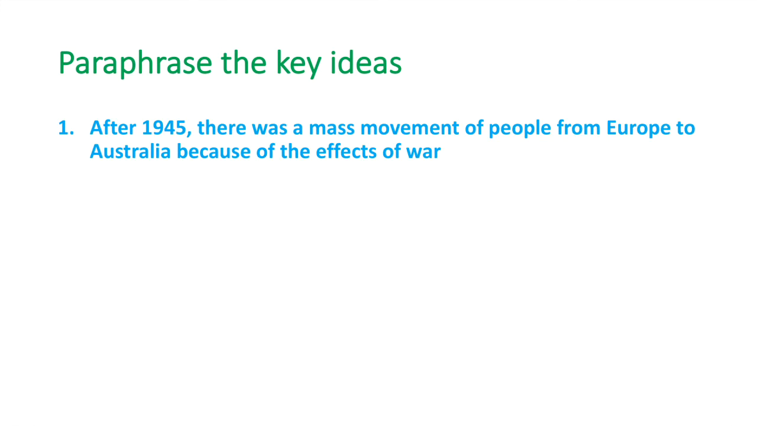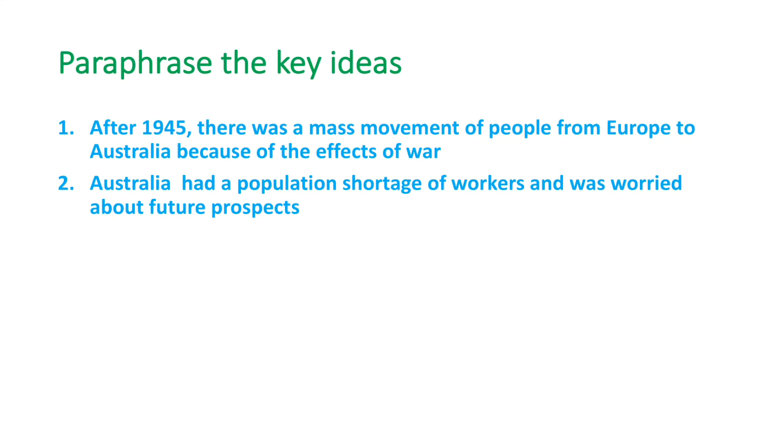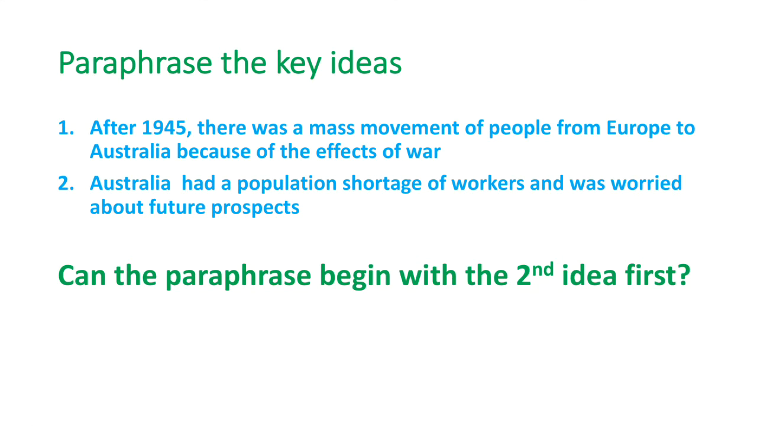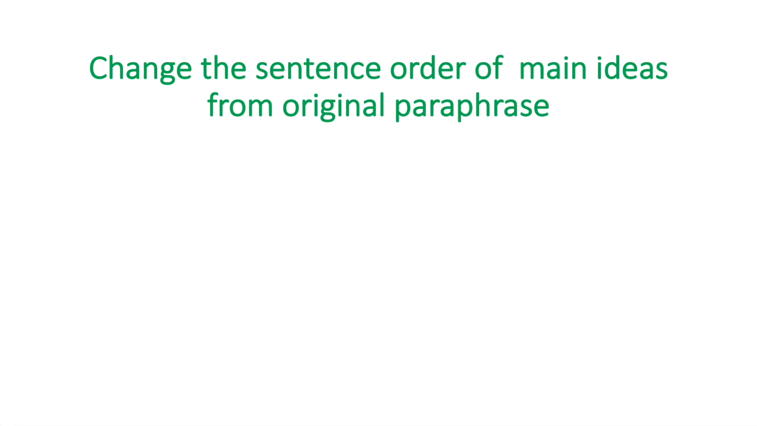Now, the key ideas. After 1945, there was a mass movement of people from Europe to Australia because of the effects of war. That's my paraphrase of the first sentence. And the second one, Australia had a population shortage of workers and was worried about future prospects. So now I'm going to ask myself, can I begin with the second idea first? Let's have a go. Now you'll note I've already started paraphrasing.